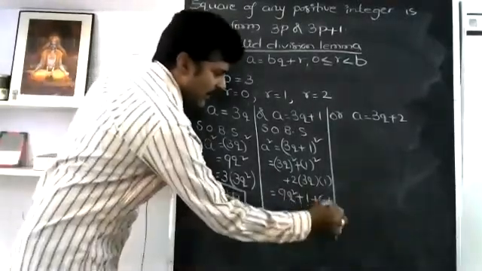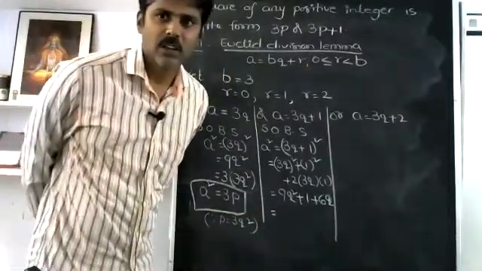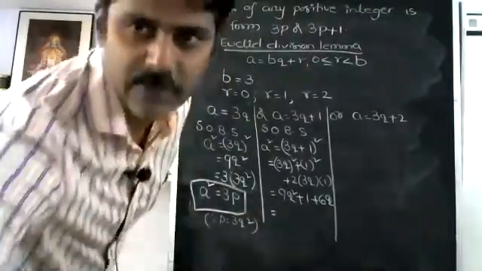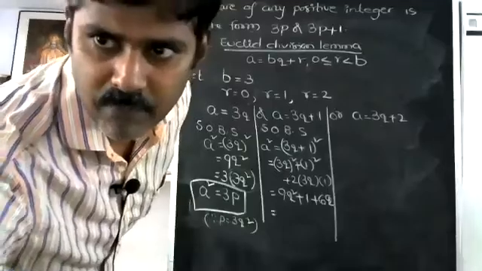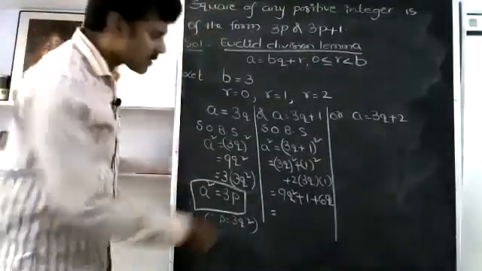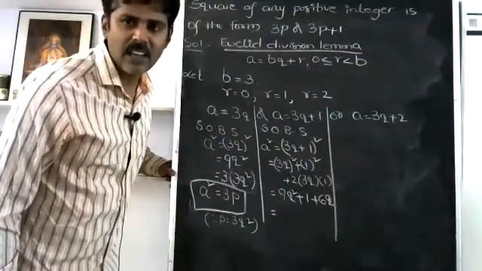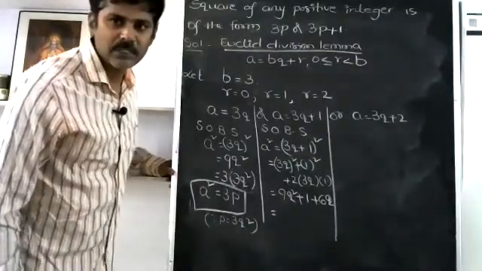6q. Now we have a problem here. Once you observe, 9q square plus 1 plus 6q. So one of you please mute yourself from disturbance.